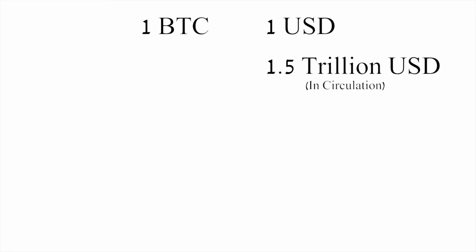Let's assume the price of one Bitcoin to be exactly $1 US. That's it. Now we can easily start changing the labels, the price tags and the money measuring units to Bitcoin. However, there is a slight problem. How much money is enough money to make that switch? Therefore, we need to know how many US dollars we need to replace. We have about 1.5 trillion US dollars in circulation.